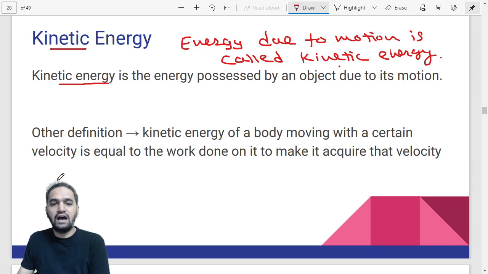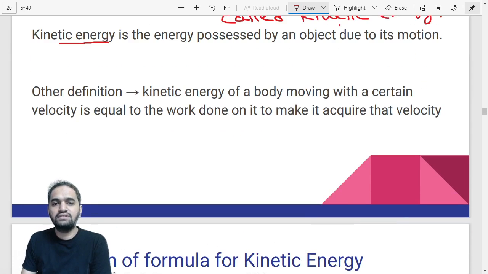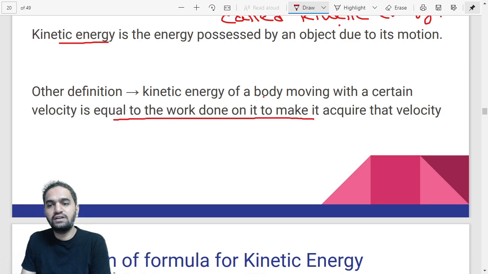After this, the other definition we have is: kinetic energy of a body moving with a certain velocity is equal to the work done on it to make it acquire that velocity. So it is just equal to the work done which is used to acquire that velocity, and that is called kinetic energy.